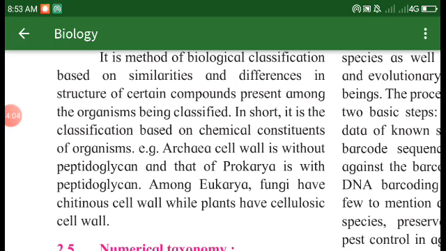So that is the difference, according to the type of chemical constituent of the organisms, which distinguishes different categories such as eukarya, prokarya, and bacteria. So the classification of an organism according to the chemicals present in their body is known as chemotaxonomy.